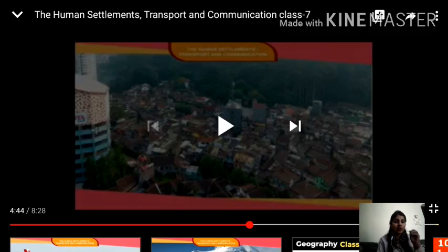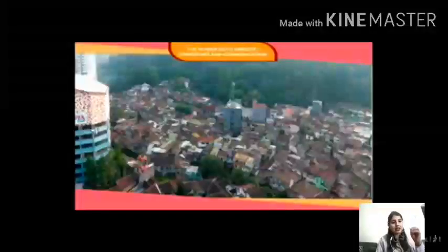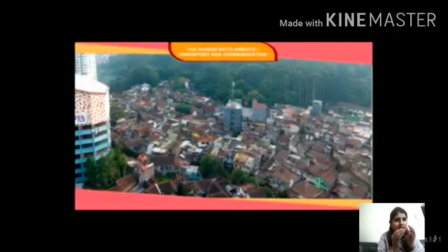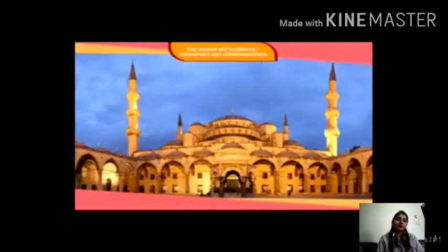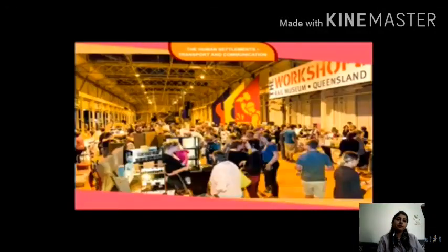These are the collective amenities. What is compact? Basically you should understand the meaning of compact. क्या होता है? Tight. So compact settlements is where people used to build their houses side by side. एक दूसरे के बिल्कुल पास पास जो houses होते हैं, that comes under the compact settlement. To serve the people like schools, places of worship, hospitals and markets, etc.